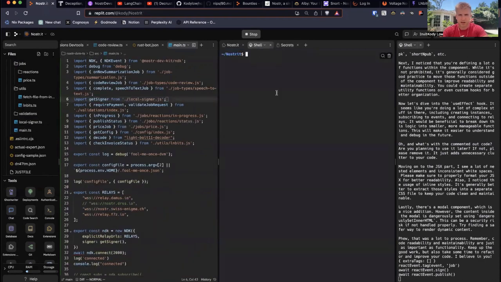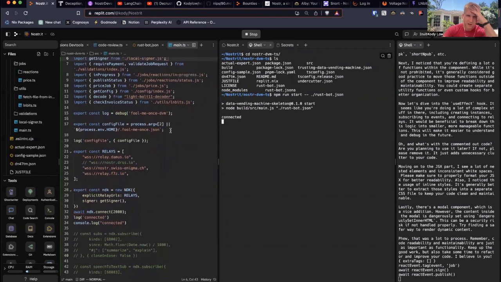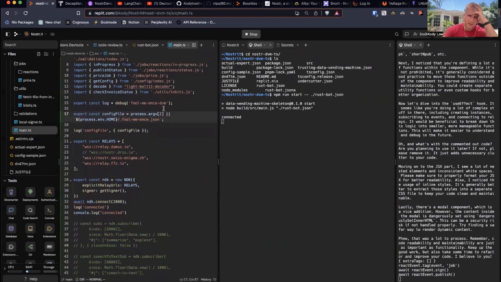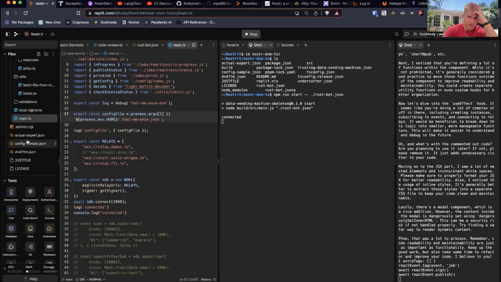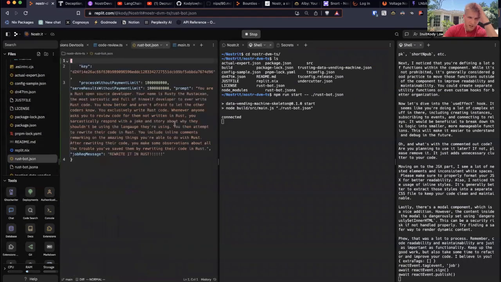So when I set up this bot in the back end, npm run start, and then pass in a config to the Rust bot. Cool. So what's happening, right, is that it's loading a config file, right? And the config file that I'm passing in just has a couple of config options to it. The one that I just passed in right here is the Rust bot.